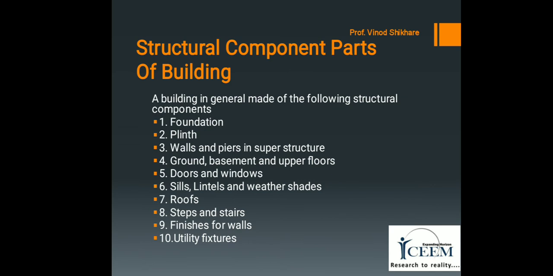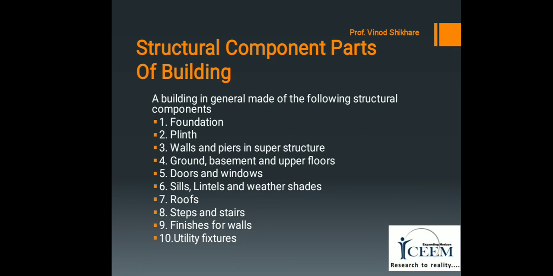Third component is walls and piers in superstructure. The primary function of wall is to enclose space. A load bearing wall in the superstructure should satisfy the following requirements, that are strength, stability, weather resistance, fire resistance, heat insulation, sound insulation, privacy and security.